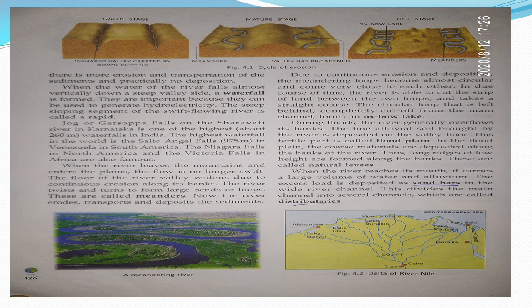Now, in this stage, we can see the triangular shaped land formed between the distributaries due to deposition of sediments, and this is called a delta. Children, the term delta was first used by the Greek historian Herodotus because of its triangular shape and the triangular depositional land at the mouth of the river Nile. So the delta in India, the delta formed by the Ganga and the Brahmaputra is the largest delta in the world.